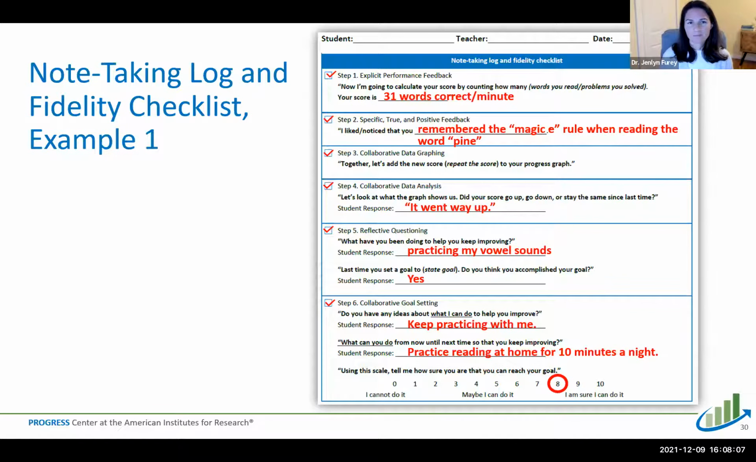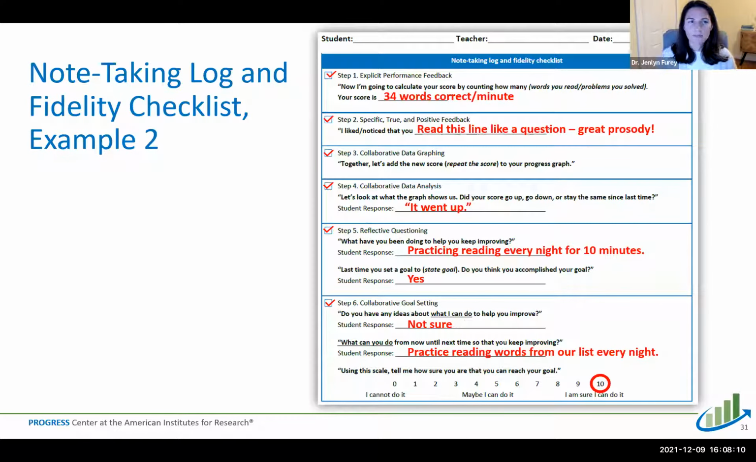and whether or not the student felt like it was an effective goal. And then I have one more example of a note-taking log and just some examples of what a student might say and what the teacher might say.